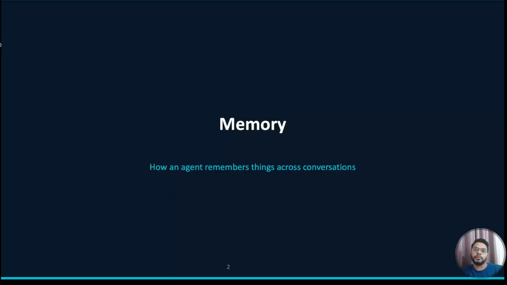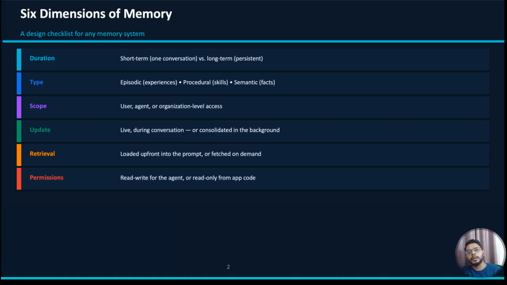So earlier, when we used to build LLM applications like chatbots, we used to pass history, like the last 10 conversation history items, so that the LLM can understand the context. But agents are much more sophisticated and we do not have to pass memory explicitly, but we have to configure our agents to use the memory in a smarter way. So memory can be of different types. Memory can be agent scoped, memory can be user scoped, memory can be long term, short term, episodic. It depends upon your configuration.